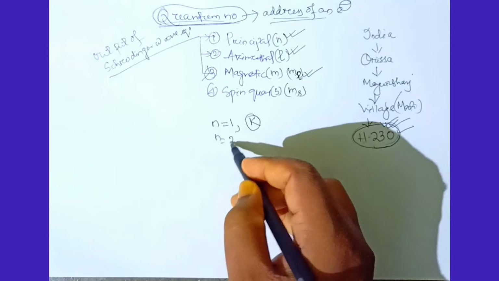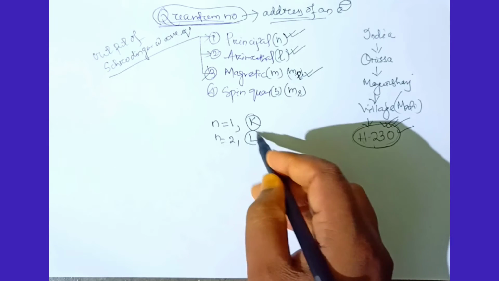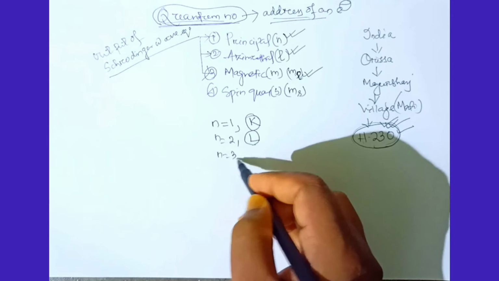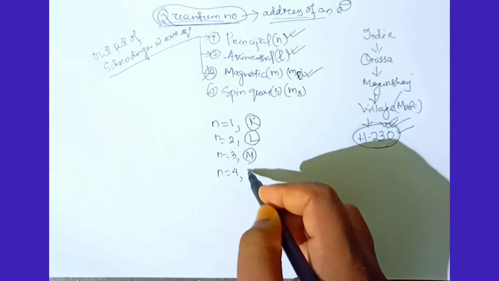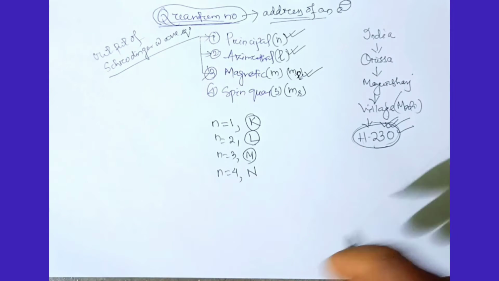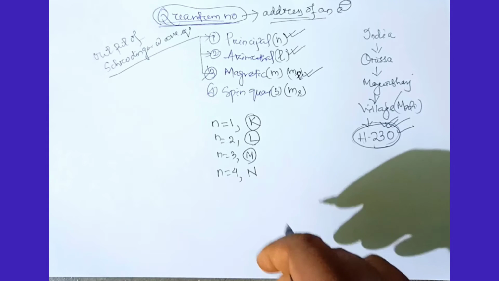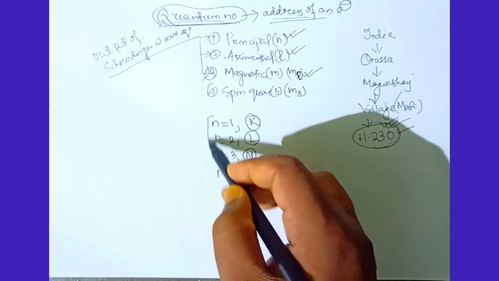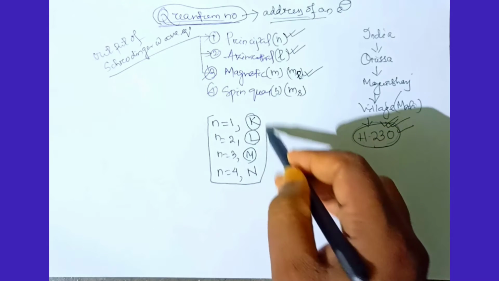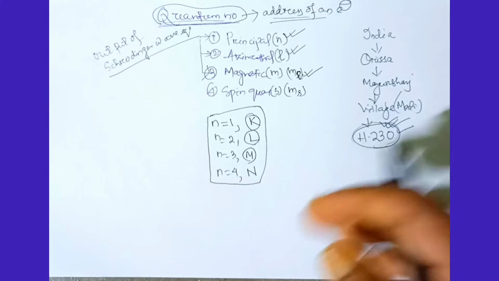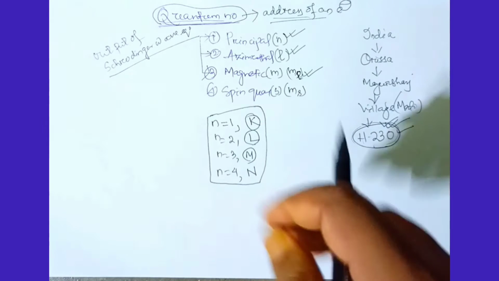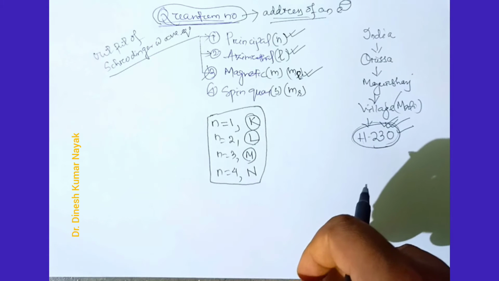N equals 2 means L cell. When n equals 3, it means M cell. When n equals 4, it means N cell. So, from this principal quantum number, we can say which cell or orbit in particular the electron belongs to.